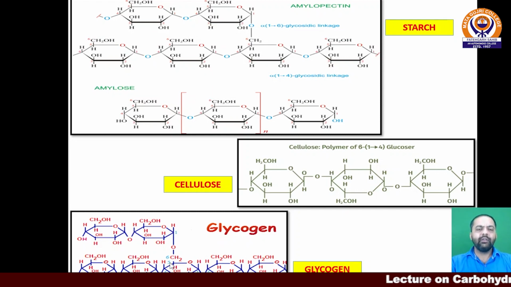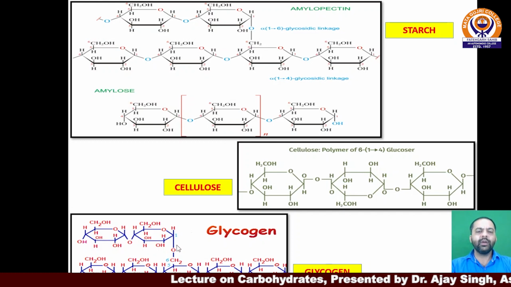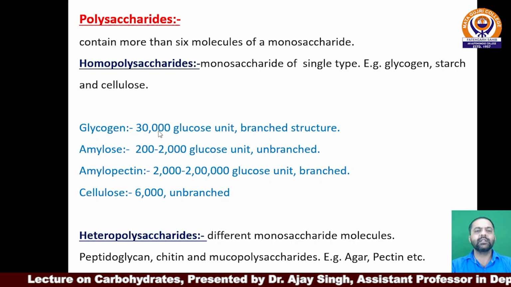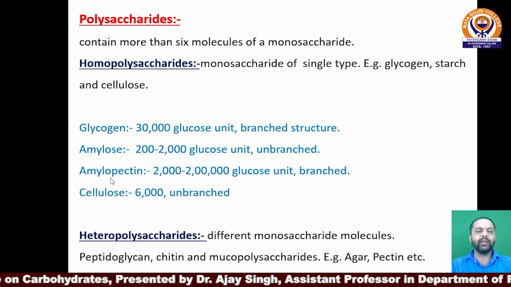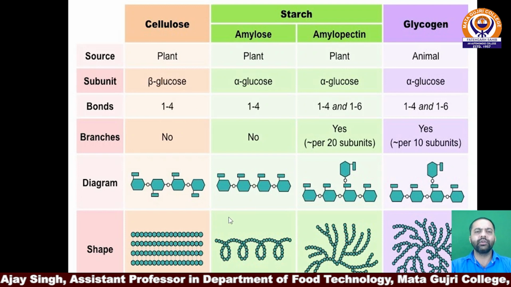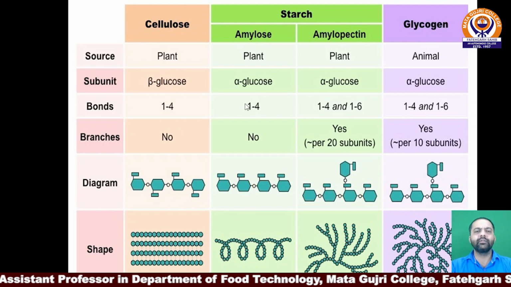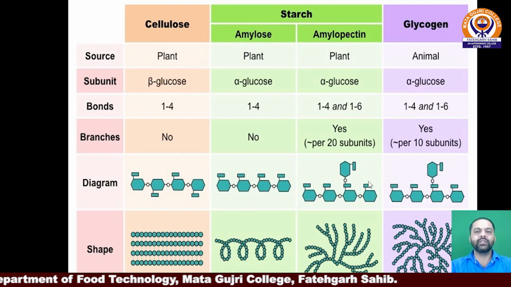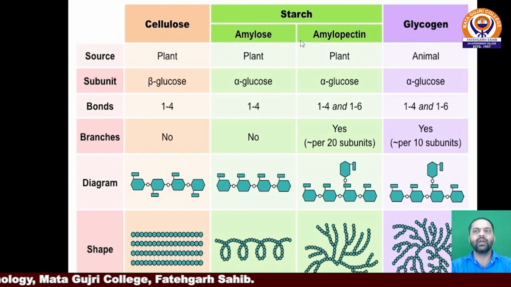Herein alpha 1,4 as well as alpha 1,6 glycosidic linkage is present, but amylopectin differs from glycogen in that glycogen has just 30,000 glucose units, but amylopectin has 2,000 to 2 lakh glucose units. Okay, students, this is for your easy convenience: alpha 1,4, beta 1,4, 1,6 linkages, their patterns, structures, branching and unbranching, and the source regarding cellulose, amylose, amylopectin and glycogen.